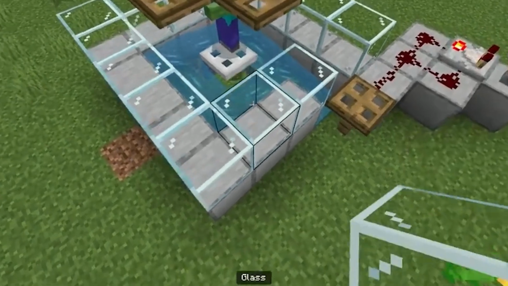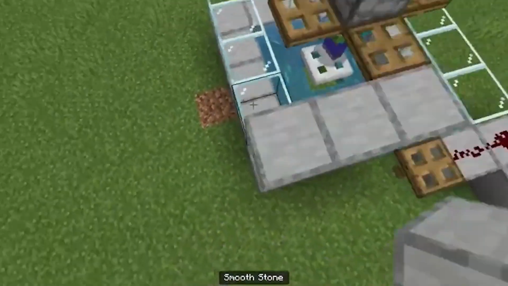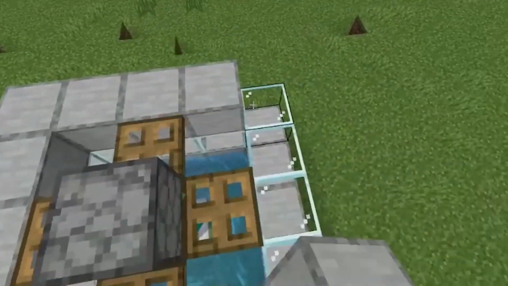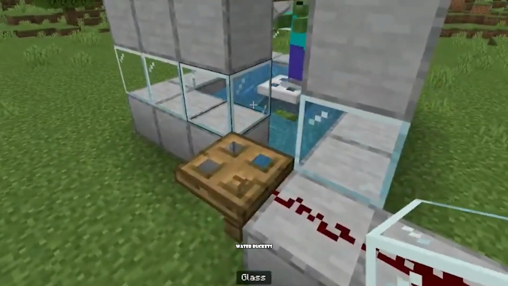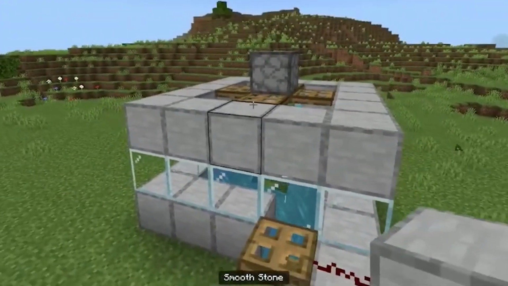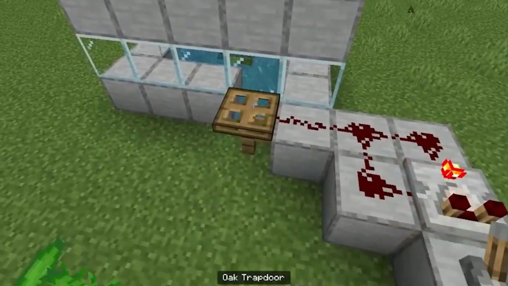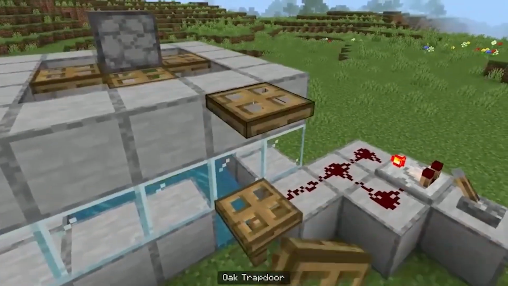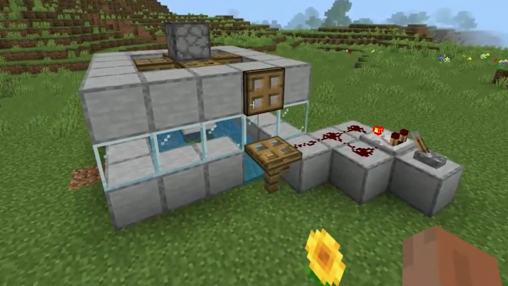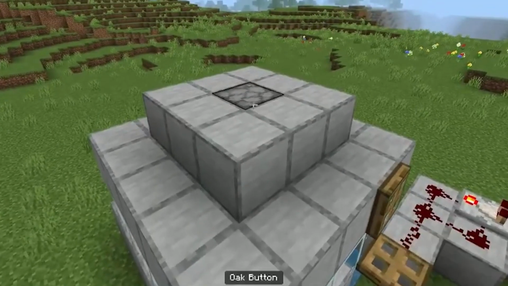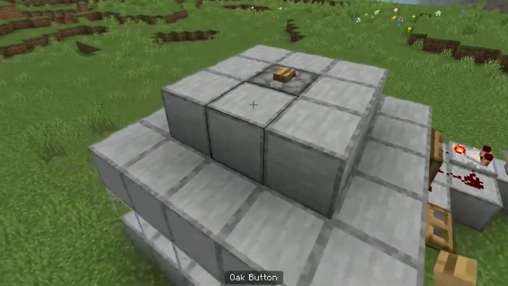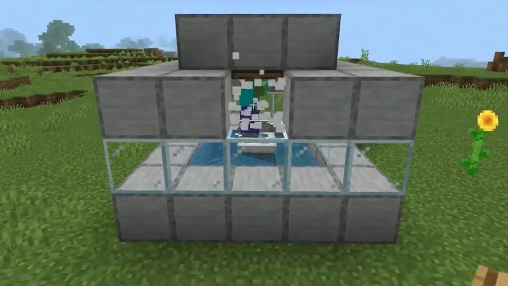The next step is completely optional. You can place glass blocks to see what is happening inside. Then take water buckets and create a water current leaving the zombie at the center, and place blocks to close the system using trapdoors like this. Then place the button on top of the closed system and break all those temporary blocks to finish the collection system.